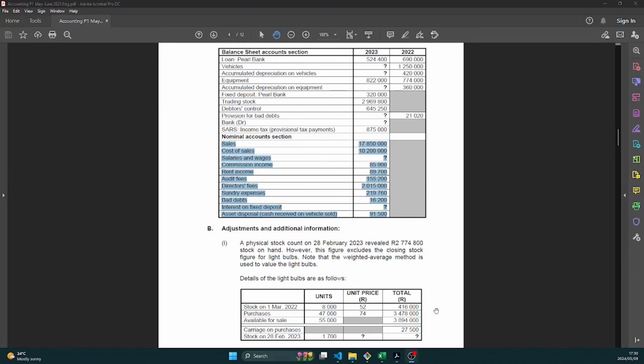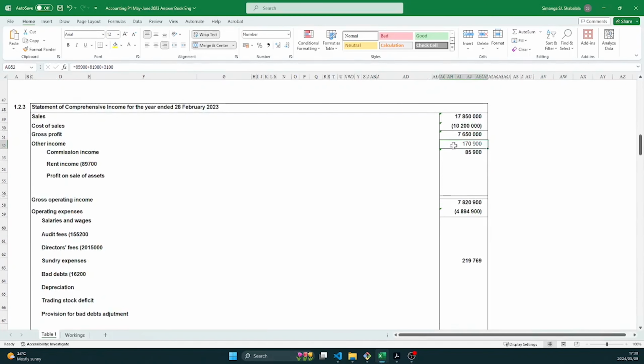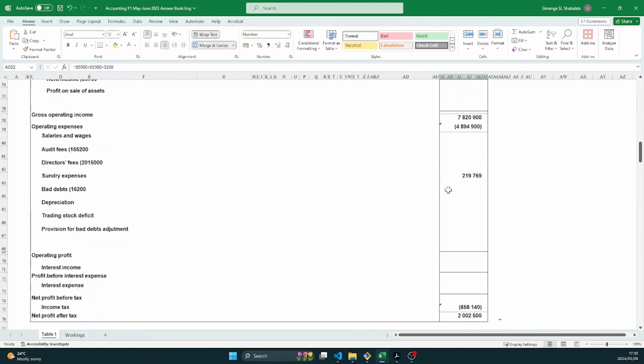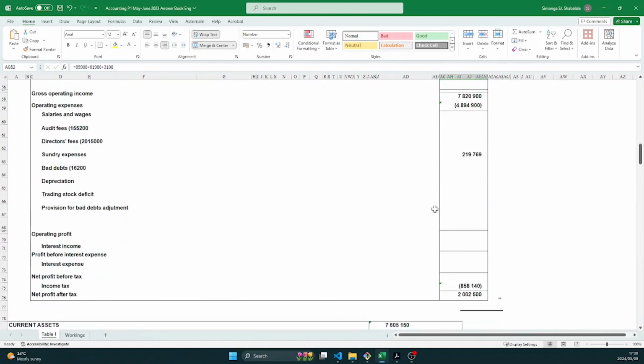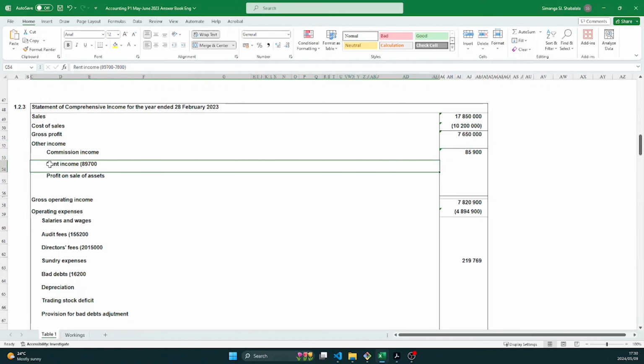Okay, so now let's look at our answering book. So in the answering book, you will see that they've already included some amounts here. So it's like some sort of a puzzle. You have to fill in the missing numbers. Okay, so you see what I was referring to here for rent income.